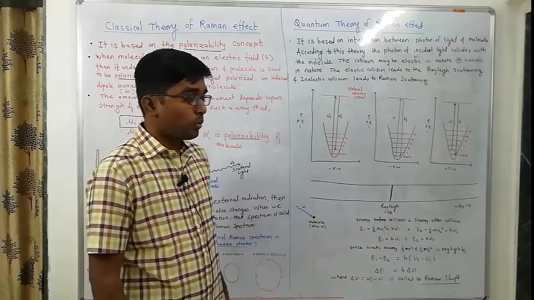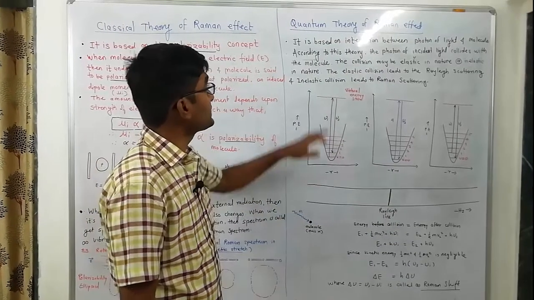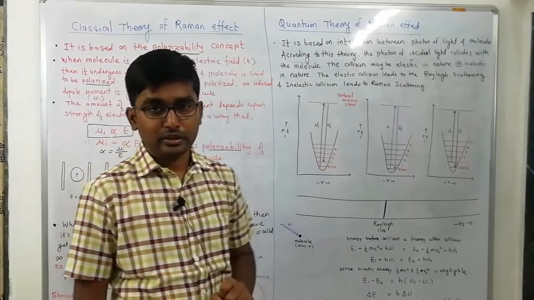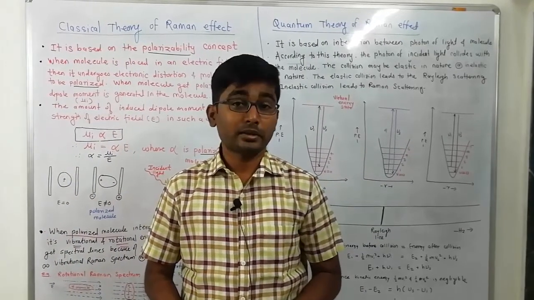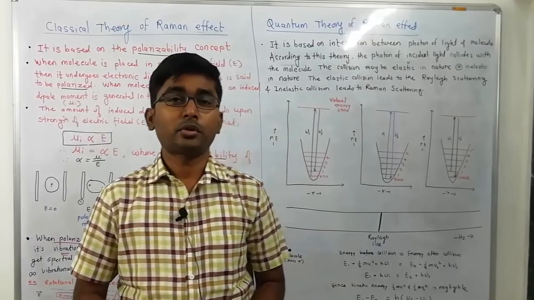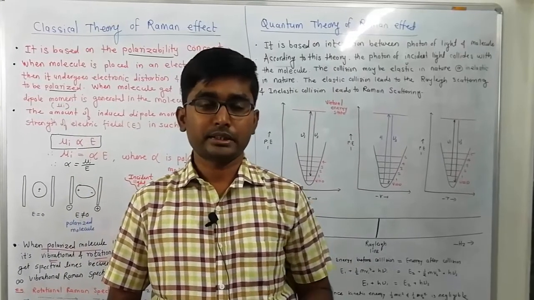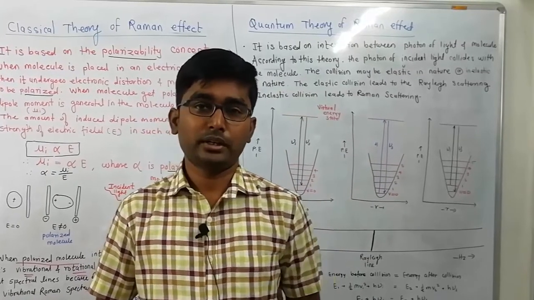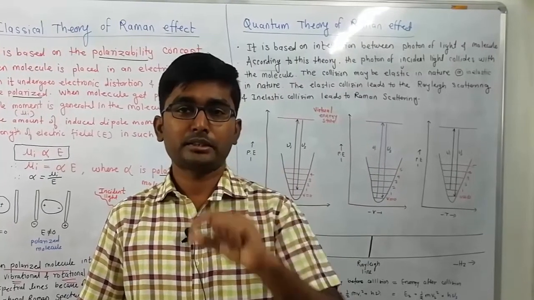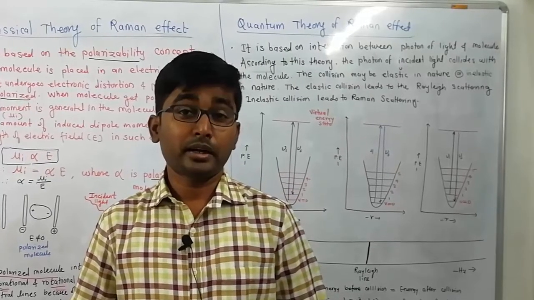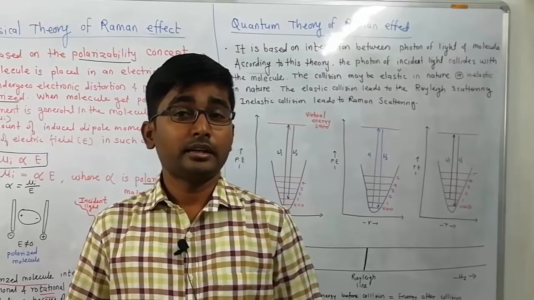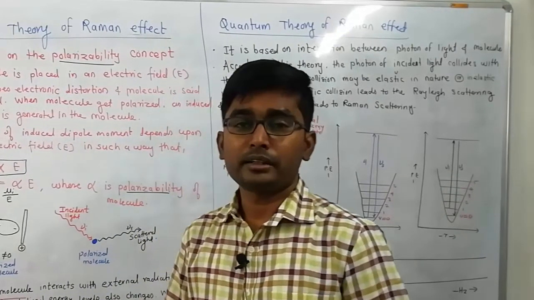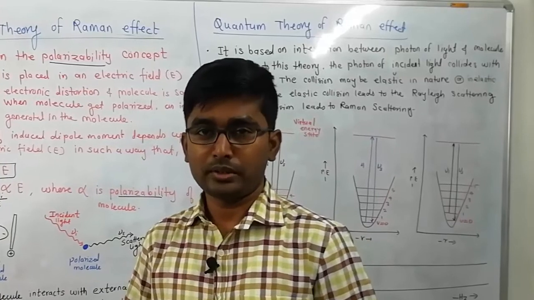Now let us move to the second theory, the quantum theory of Raman effect. This quantum theory was proposed by Max Planck, who suggests that energy from a hot body is radiated in terms of small discrete amounts, and these discrete amounts or energy packets are called quanta. Each packet is called a quantum, and if we consider the quantum of the visible region, then the quantum is known as the photon. Simple thing is that.